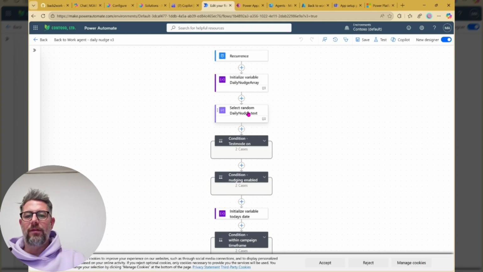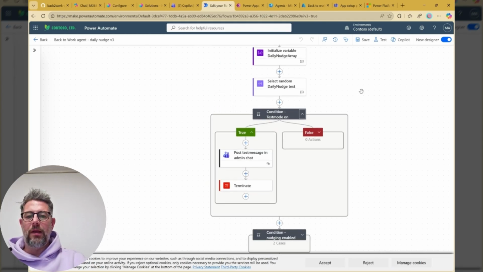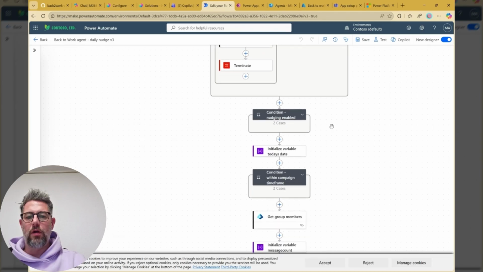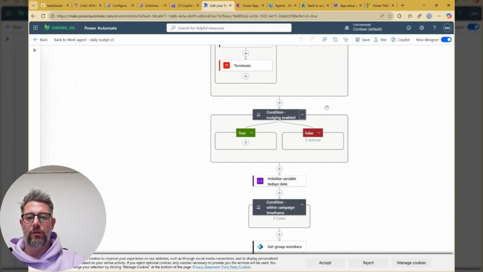Out of that array, it takes one of these entries. And now we go: the test mode condition. Is it on or off? Is it on? Then the admin gets a quick note: "Hey, the flow ran, but test mode is on." If test mode is off, it just continues.